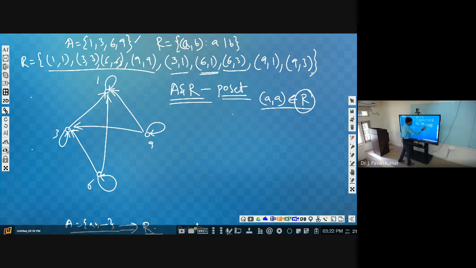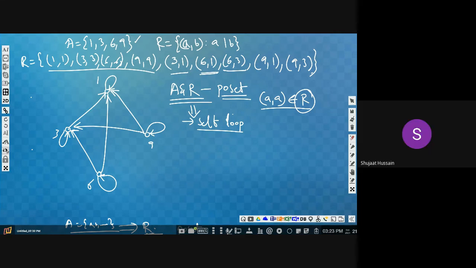That's why on every vertex we will have a self loop. You consider 1, 3, 6, 9. On every vertex we have a self loop. If you don't have a self loop for any vertex, then it will not be a poset. So if you know this is a poset, then definitely self loops will be there, on every vertex. That's for sure. Clear?